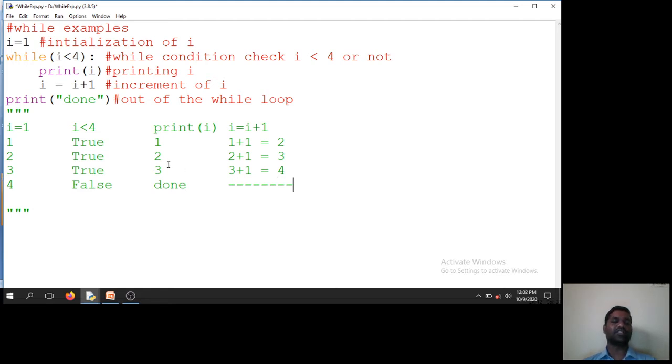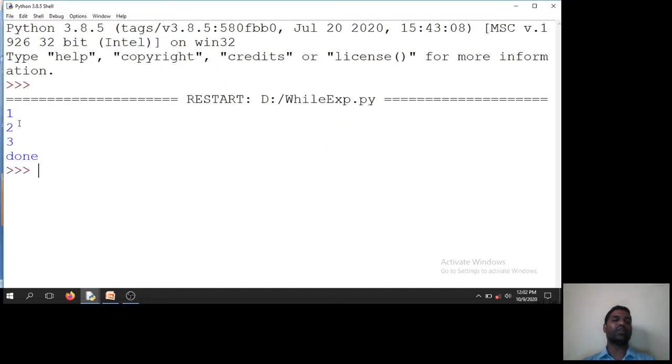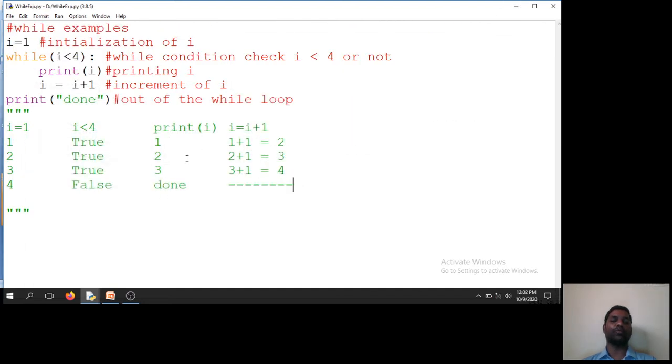Now I will run this code. First I will say run module, save, okay. 1, 2, 3, done. That's it. These are the outputs of our code. The print statement is printing 1 in the first iteration, 2 in the second iteration, 3 in the third iteration, and in the fourth iteration the condition fails, it is false, so it goes out of the loop and prints done. This is a loop without any else condition.